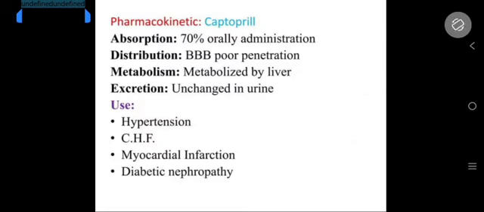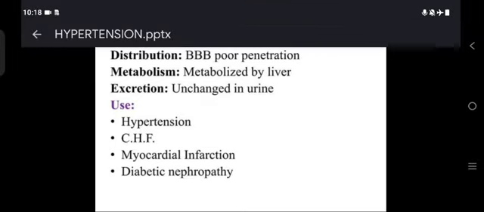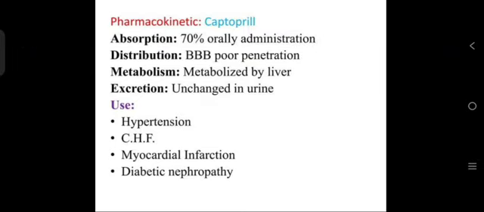Then pharmacokinetics of captopril: absorption 70% on oral administration; distribution, BBB poor penetration. Then metabolism, it is metabolized by the liver; excretion, unchanged in urine.